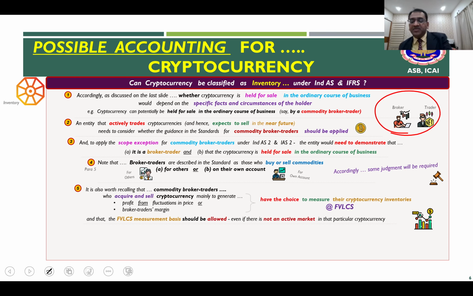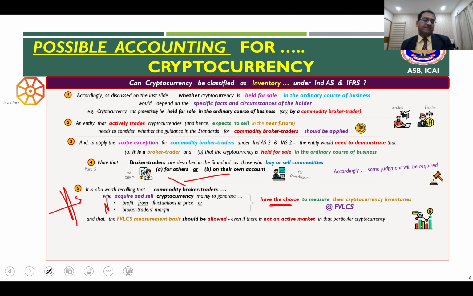And that's exactly fair value less cost to sell, the movement going into the P&L account. So, as I mentioned, it is important to recall that for such commodity brokers and traders who acquire and sell cryptocurrencies mainly to generate profit or the broker-trader margin, they have a choice to measure the cryptocurrencies at fair value less cost to sell. Need not basically go for cost or NRV.